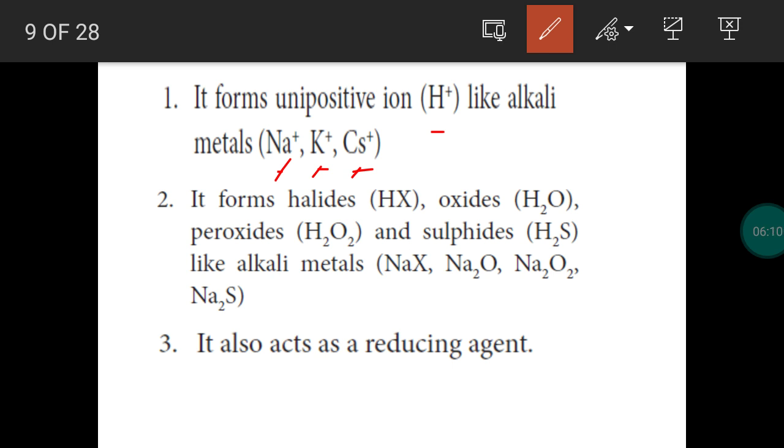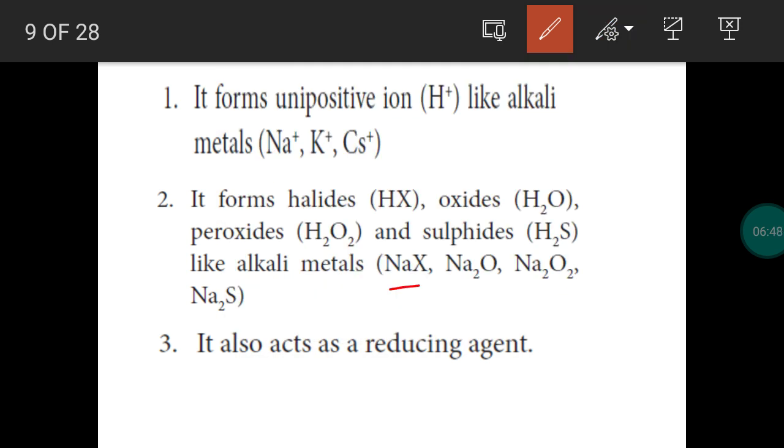As I told, H+ is called what? Proton. Hydrogen with a positive charge has only one particle, it is called a proton. So inside the nucleus, only one proton is present in H+. H+ is often called what? Proton. So like alkali metals, hydrogen forms a unipositive or monopositive ion. Then when you take alkali metals like sodium, they form halides, oxides, peroxides and sulfides.